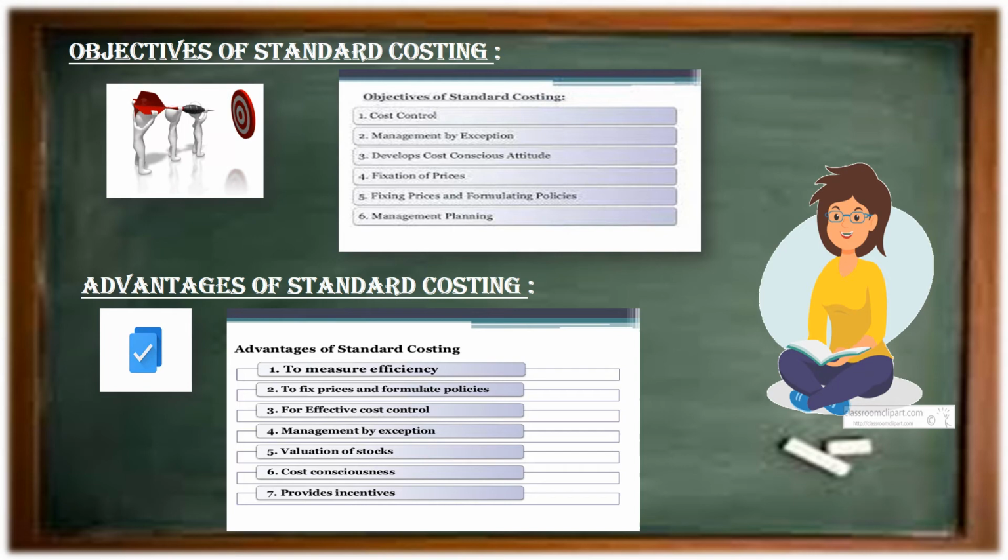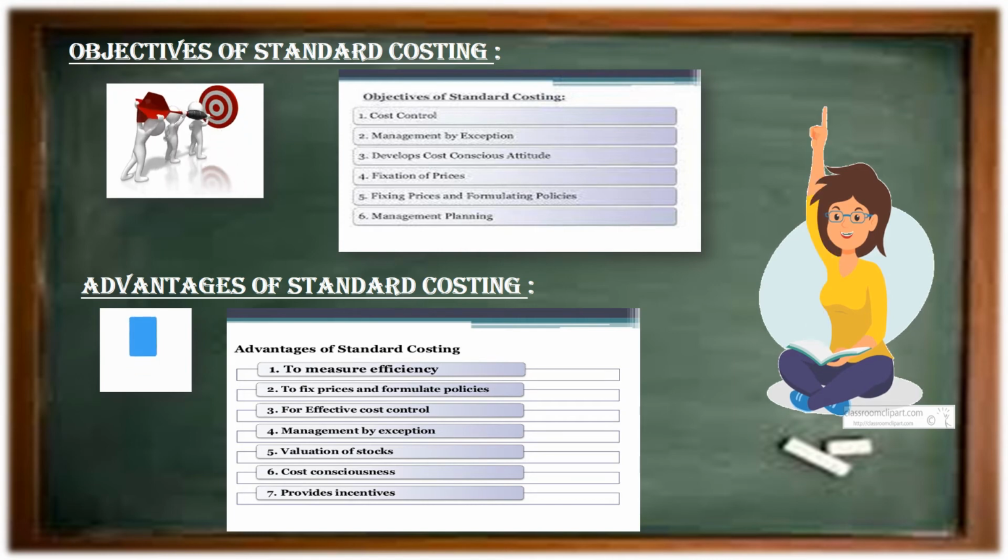Fourth point, fixation of prices. Fifth point, fixing prices and formulating policies. And sixth point, management planning. Then advantages. First point, to measure efficiency.